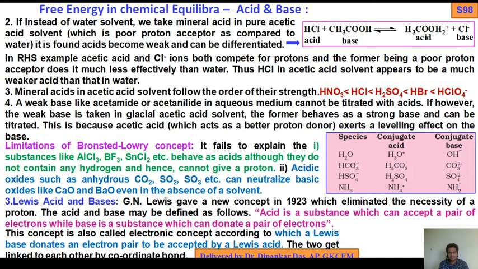So here acetic acid, that is called the leveling effect, very important. Due to the presence of acetic acid as a solvent, HCl becomes weak instead of in water. So mineral acids in acetic acid solvent follow this order of strength: nitric acid less than HCl, less than H2SO4, less than HBr, less than HClO4.